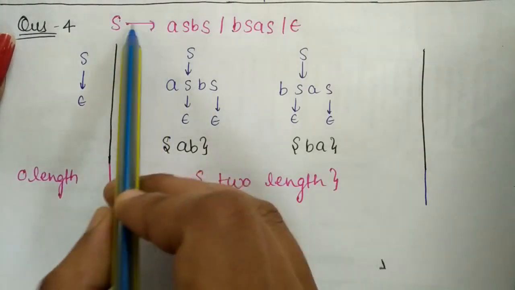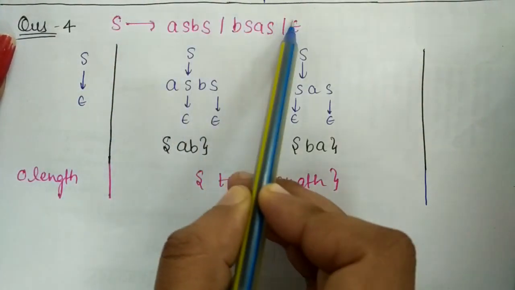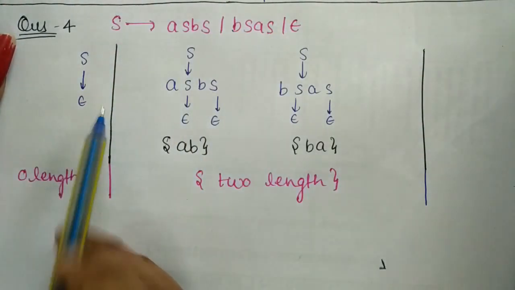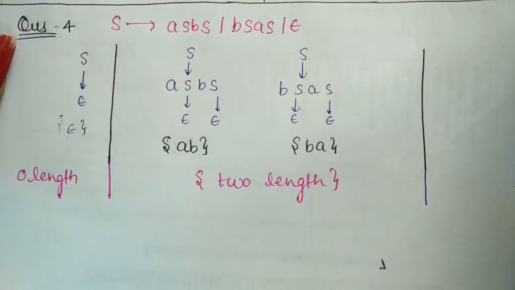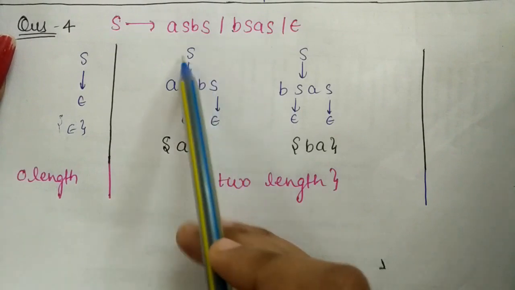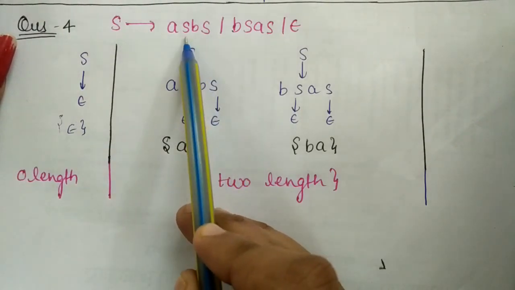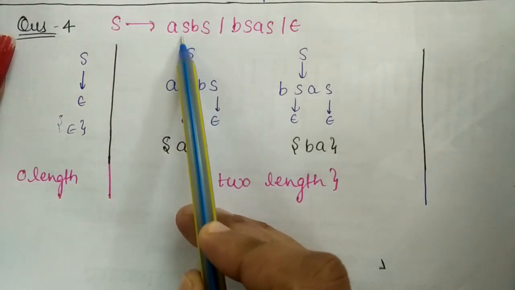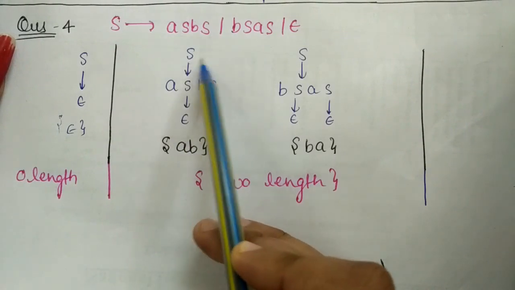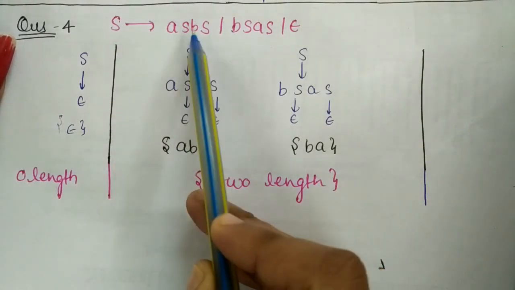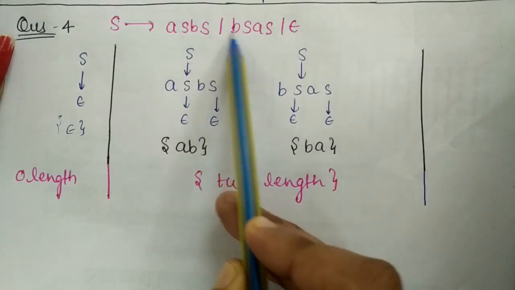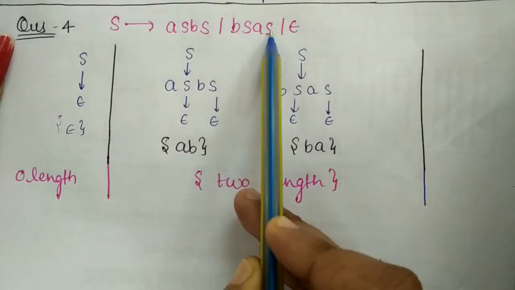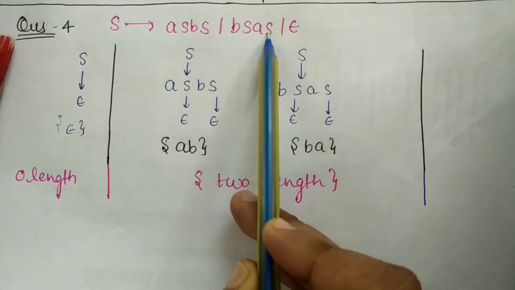Now first of all we will replace this S by a terminal symbol. Okay, so we replace this by this, so the string is epsilon. Okay, the string is epsilon. So can you generate one length string? No, because if we replace this S by epsilon and we replace this S by epsilon, it will directly generate two length string. Okay, because here we have a and b, or here we also have b and a, so we cannot generate one length string.